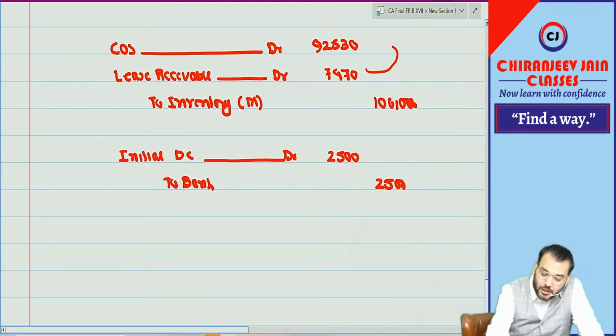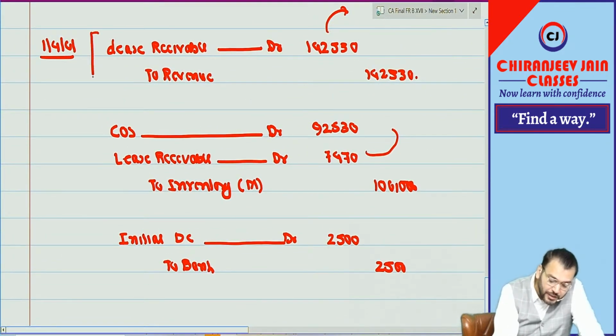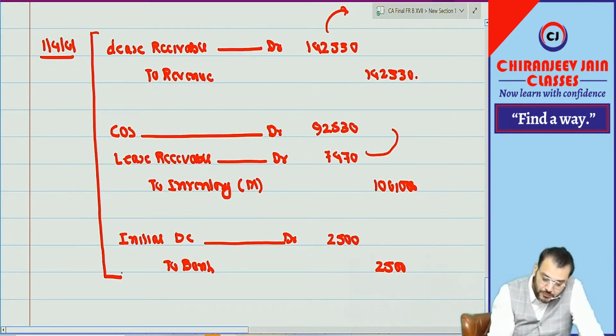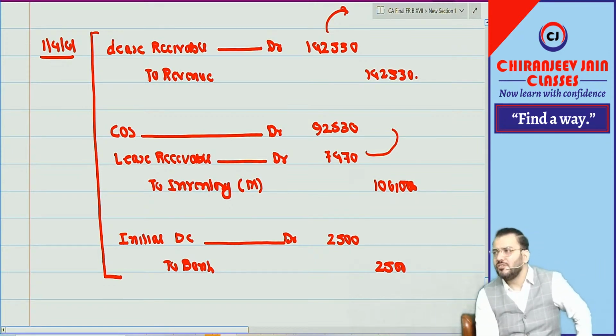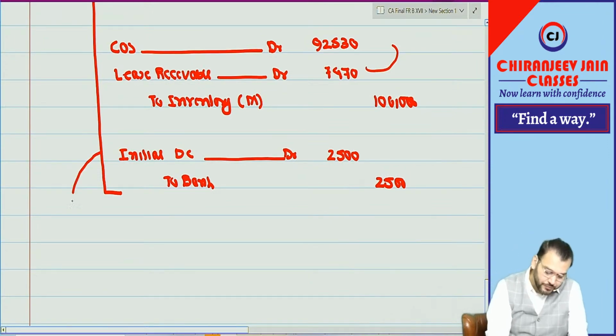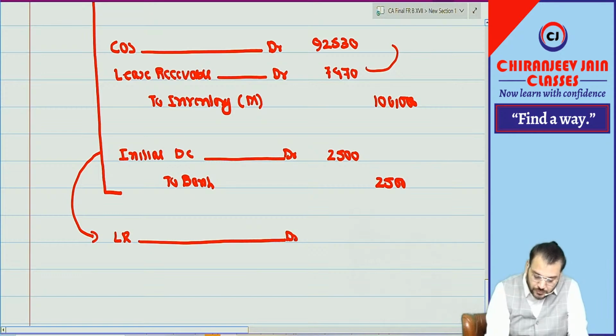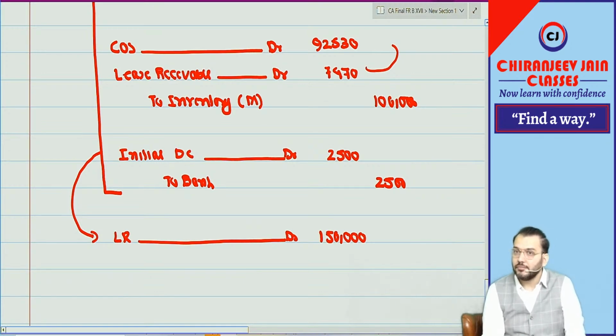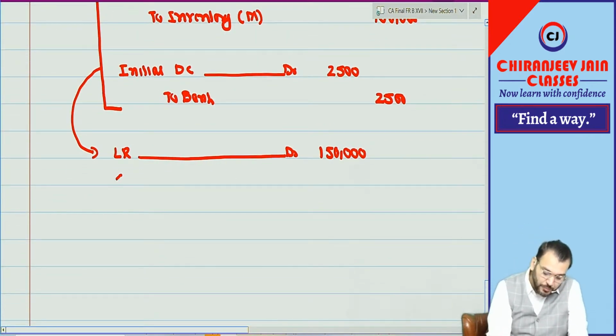Understood. Now ICAI has given one compound journal entry for this. So we can pass compound journal entry also. What is the compound journal entry? Batao. Lease receivable account debit how much? 1,50,000. Cost of sales will be how much?